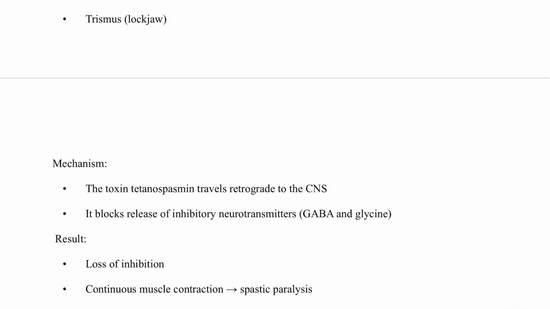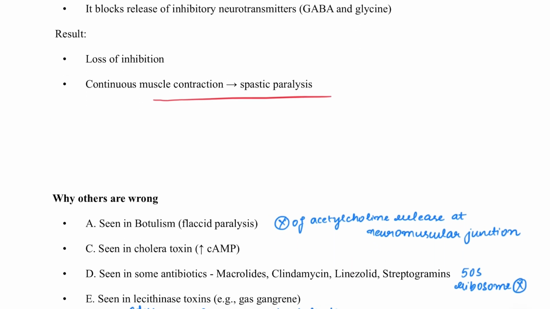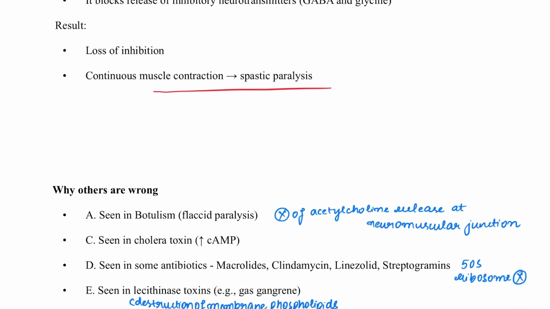These inhibitory neurotransmitters actually cause relaxation of the muscles. If that is blocked, there is continuous contraction of the muscle leading to spastic paralysis. So why are the other options wrong? The first option, inhibition of acetylcholine release at the neuromuscular junction, is caused by botulism, which leads to flaccid paralysis. Increasing the cyclic AMP is seen in cholera toxin, by Vibrio cholerae, but not in this case.